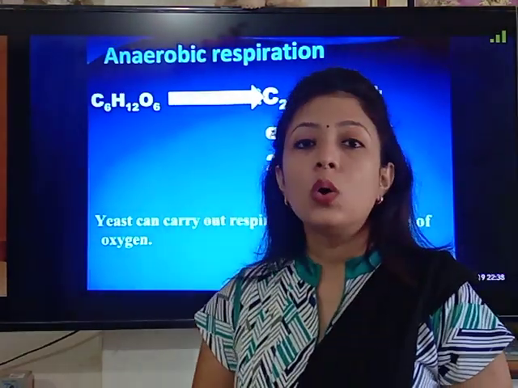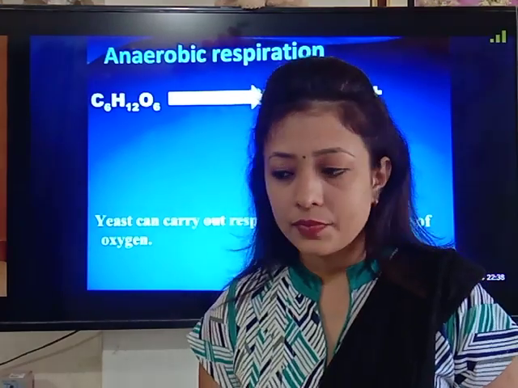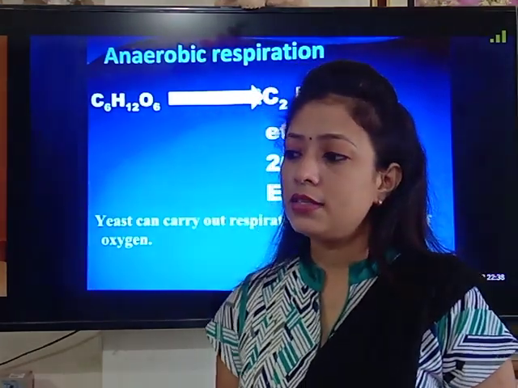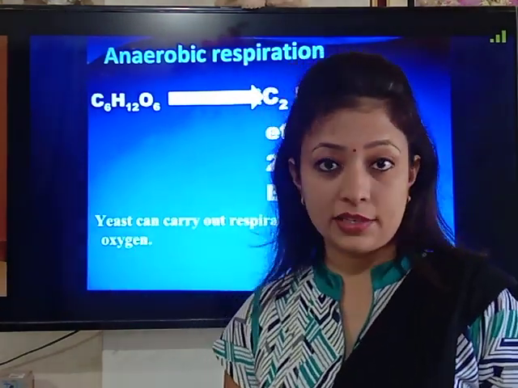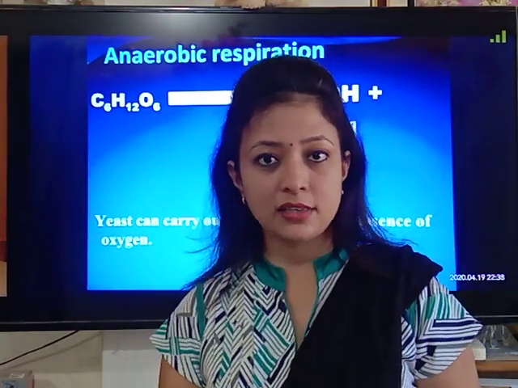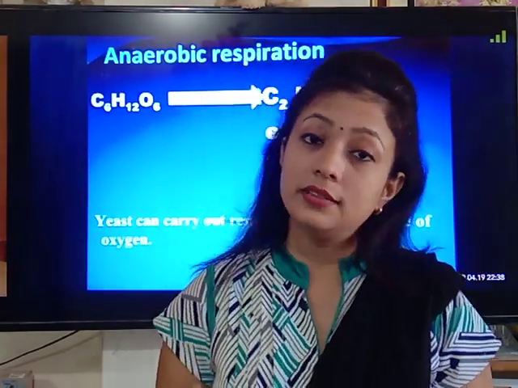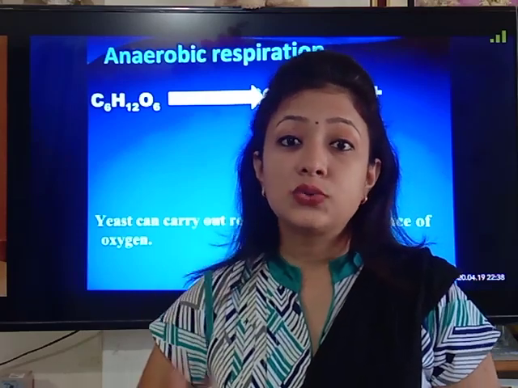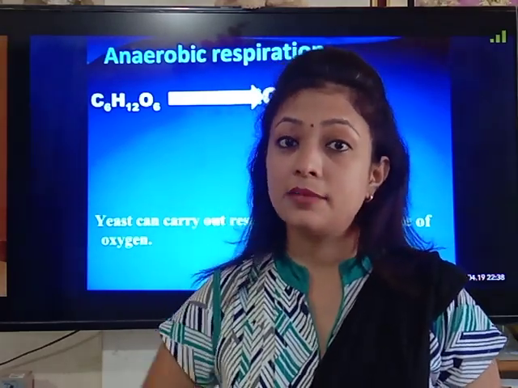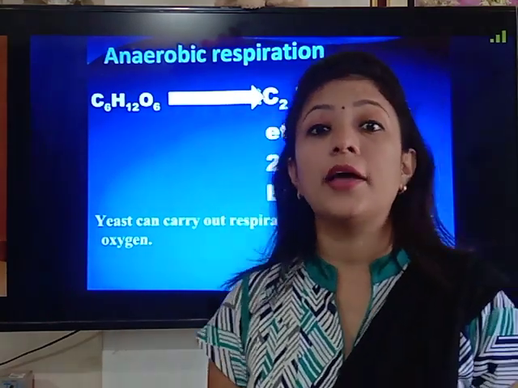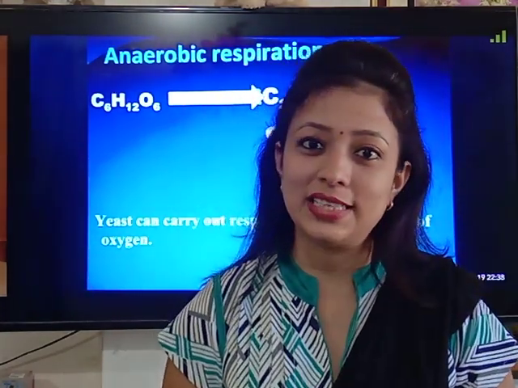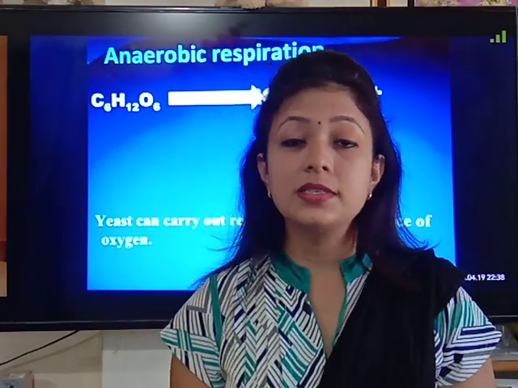There are some organisms which are facultative anaerobes, or they are strictly anaerobes, meaning they are sensitive to oxygen even. For example, Rhizobium bacteria, which infects the roots of leguminous plants. This bacterium is strictly anaerobic. It means the bacteria is sensitive to oxygen; it gets killed in presence of oxygen. So such organisms are called anaerobic organisms or anaerobic bacteria, and such organisms respire in absence of oxygen.